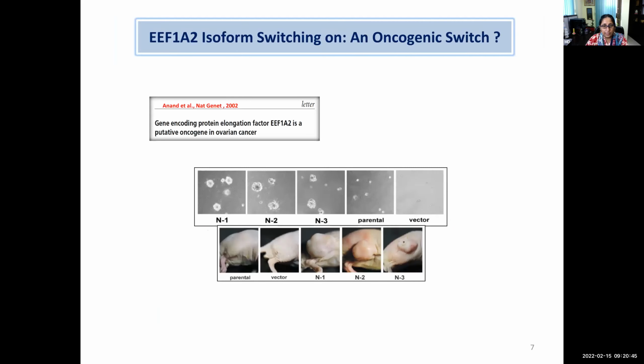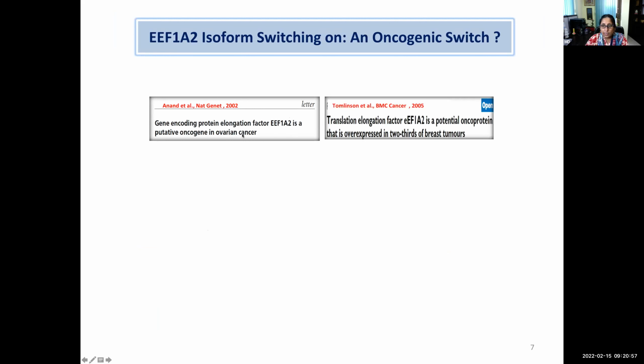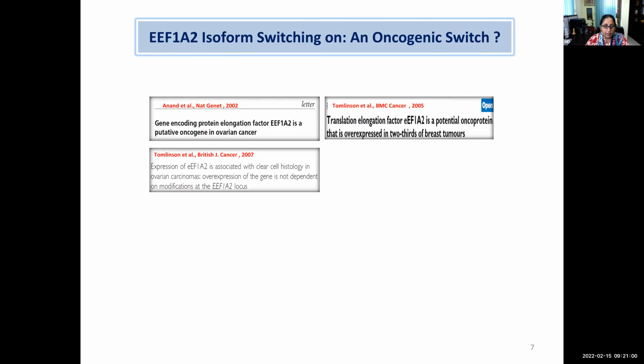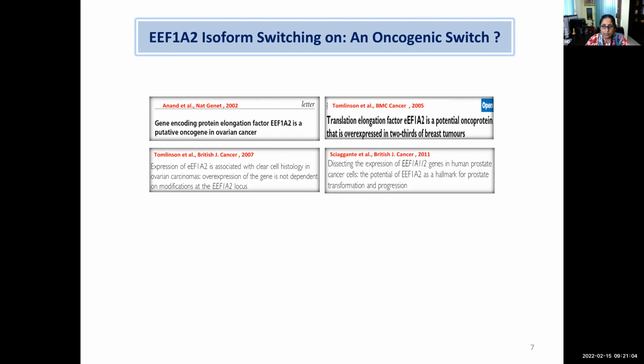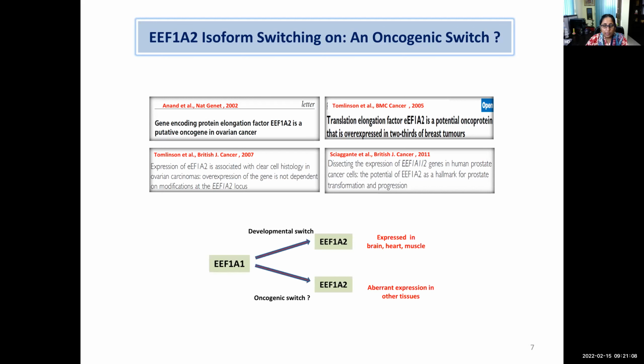But in cancers, the situation is different. There are several studies. This one, for the first time, reported in ovarian cancer that the expression of 1A2 was increased compared to the normal tissue. And then a study in breast cancer, and this is another study in ovarian cancer, this is a study in prostate cancer. More studies have come which show that the expression of 1A2 is increased in tumor samples compared to the normal samples.